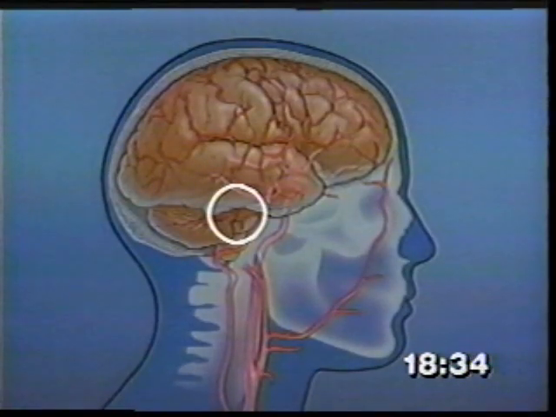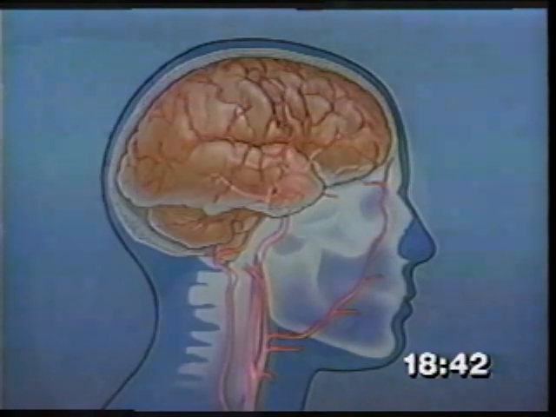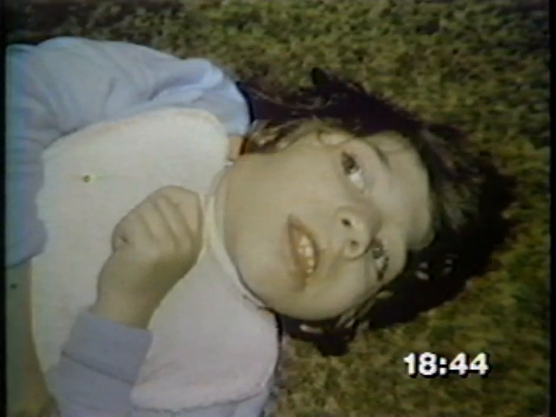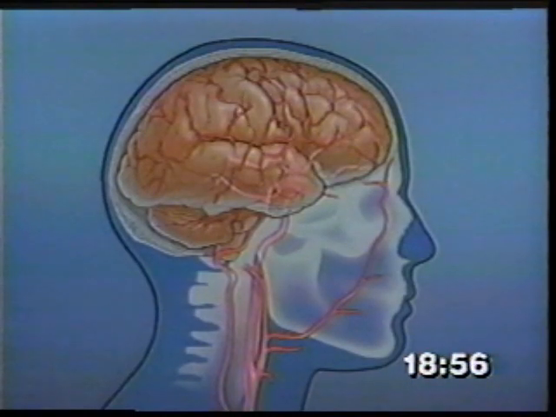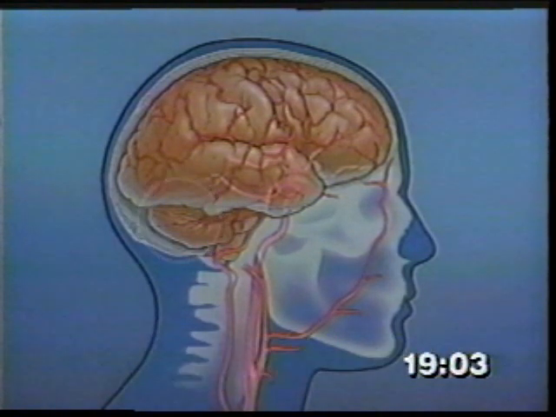A group of nerve cells in the brain, called the basal ganglia, hold back certain types of muscle activity. When it is damaged, unplanned movements of the muscles occur. It might be slow, squirming and twisting movements of the arms, or a slight shaking or violent jerking. The third area of the brain, called the cerebellar area, controls muscle coordination and balance.